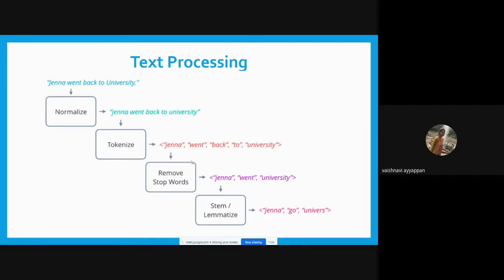Then we are going to remove the stop words. Here the stop words are "back" and "to". In English, they have taken "back" and "to" as stop words. So except "back" and "to", the remaining words stay.